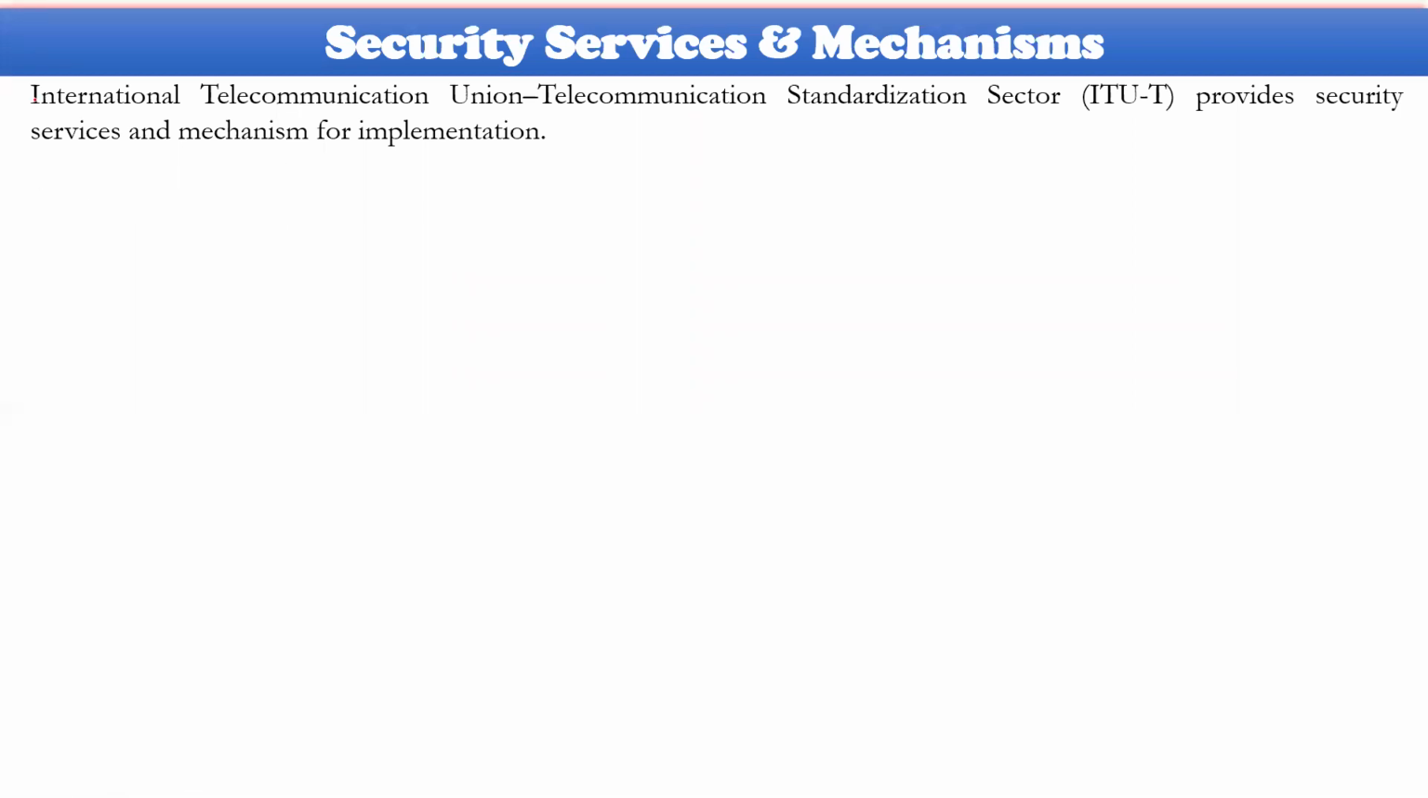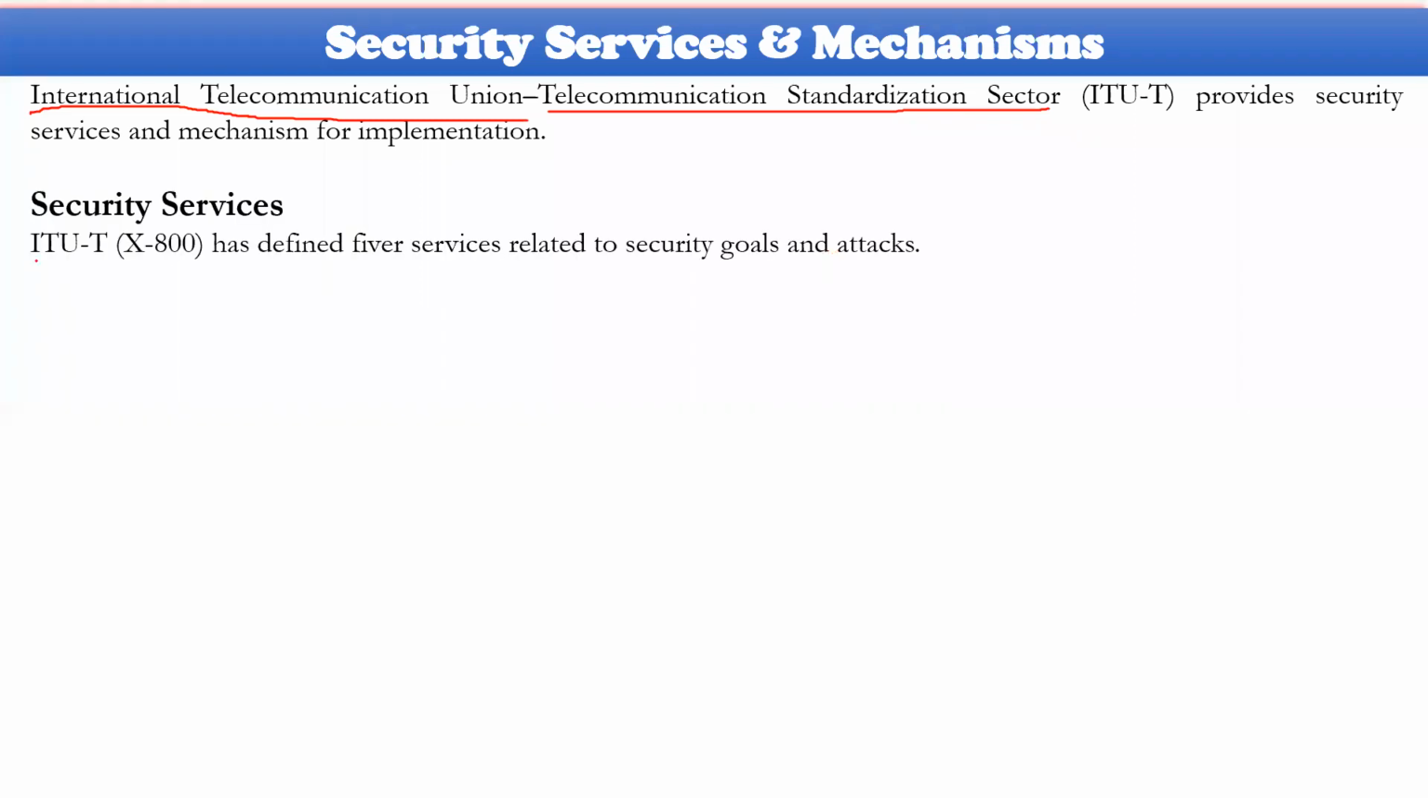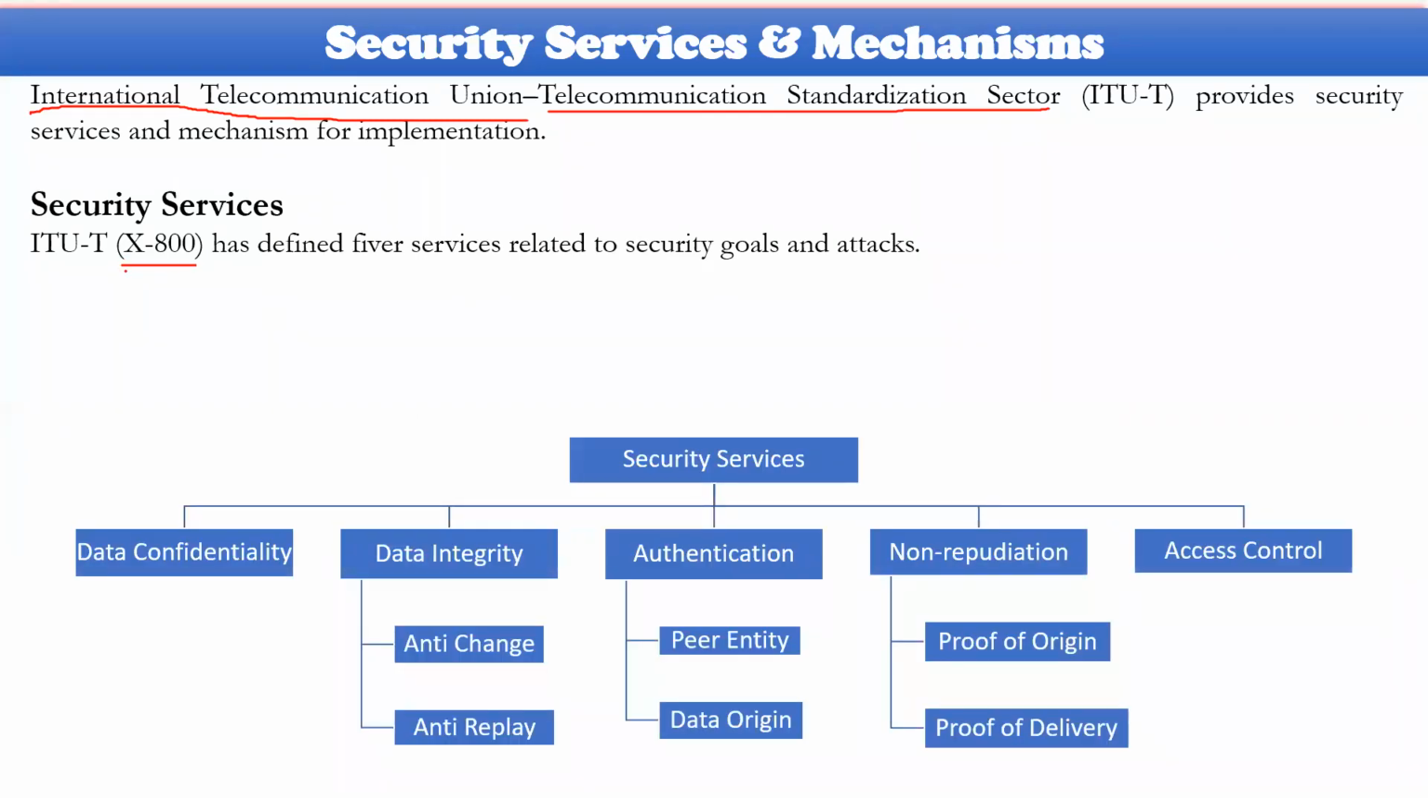Actually, the security services and mechanisms were proposed by the International Telecommunication Union, ITU, the telecommunications standards sector. This organization described some security mechanisms, and based on that, cryptography has produced security services and mechanisms. The security services are in ITU X.800. This is the actual document where you can find the security services.